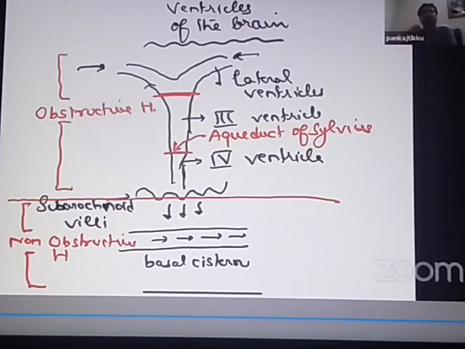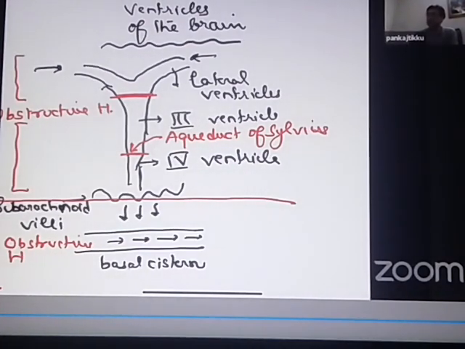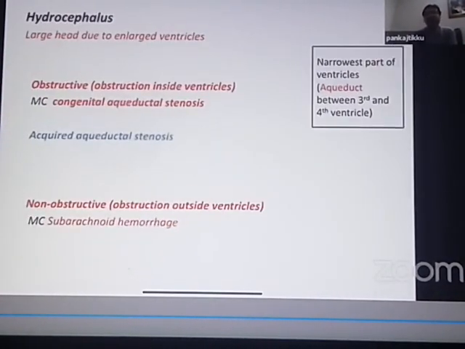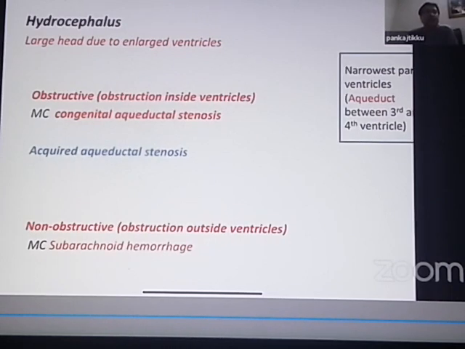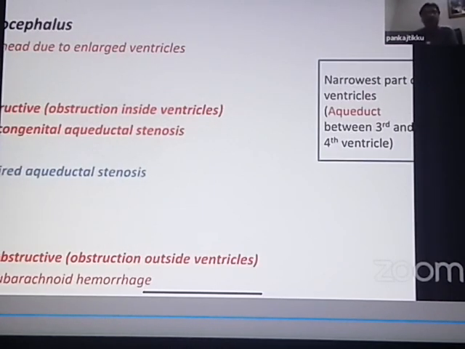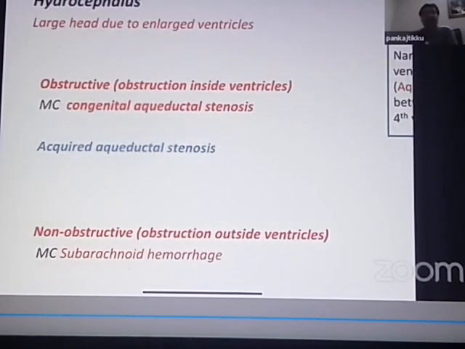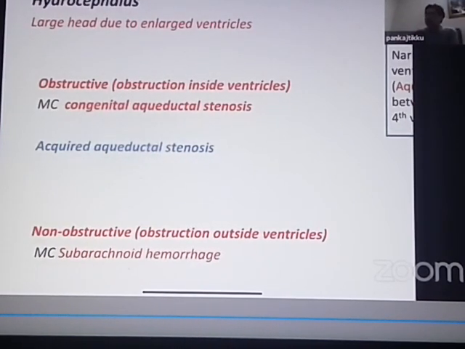The narrowest part of the ventricles is the aqueduct of Sylvius. Therefore, this is the place which is most likely to get obstructed in an obstructive hydrocephalus. So please see this: what is hydrocephalus? Hydrocephalus is a large head due to large ventricles. Obstructive hydrocephalus always results from an obstruction inside the ventricles, and because the aqueduct of Sylvius is the narrowest part of the ventricles, this is the part which is most likely to get obstructed.